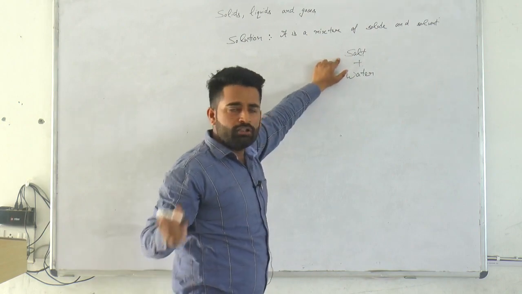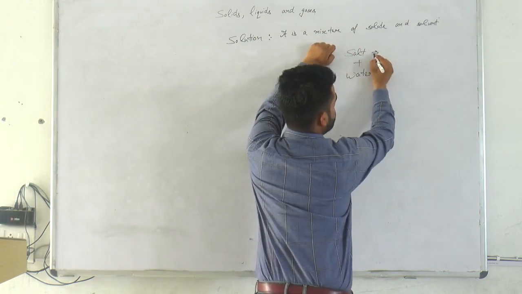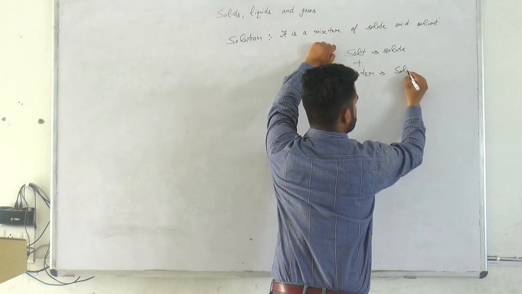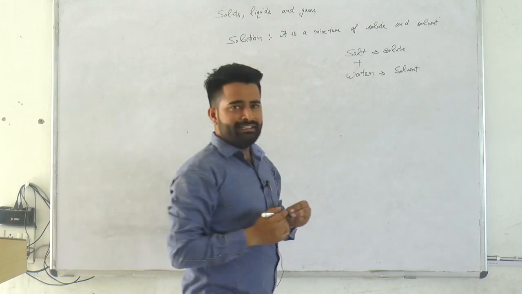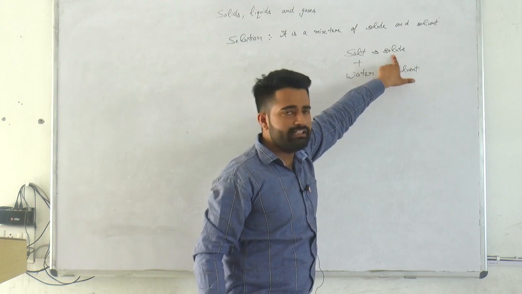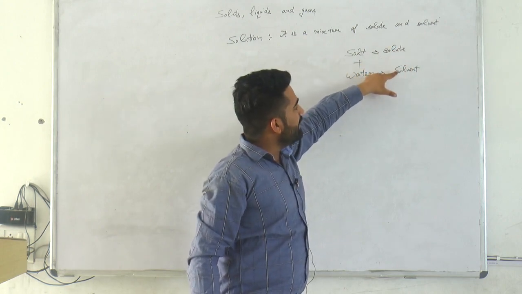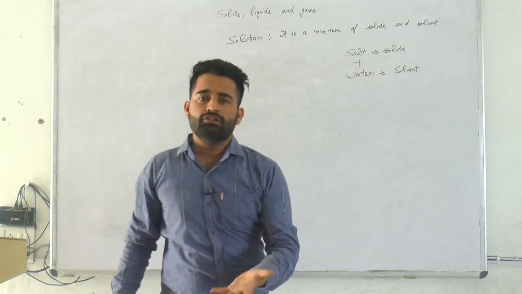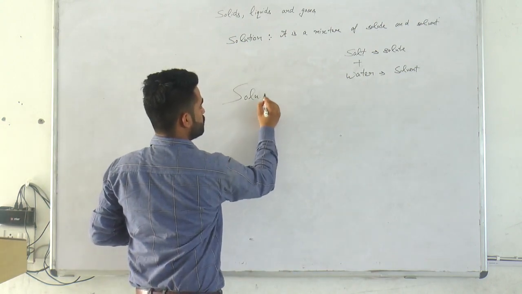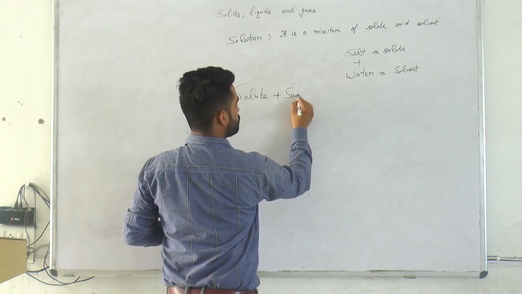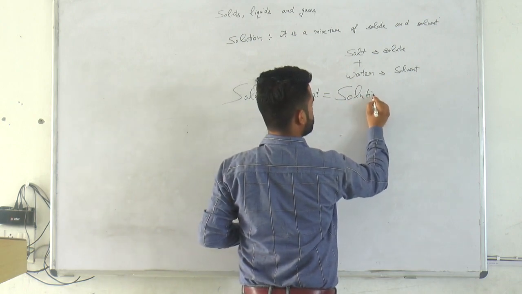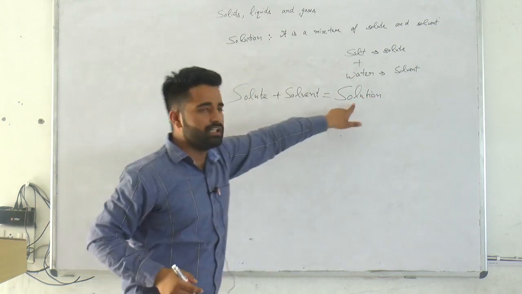See here, salt is a solute and water is a solvent. The thing that mixes up in the solvent is called solute, and the thing in which the solute mixes up is called solvent. And both solute plus solvent form the solution.